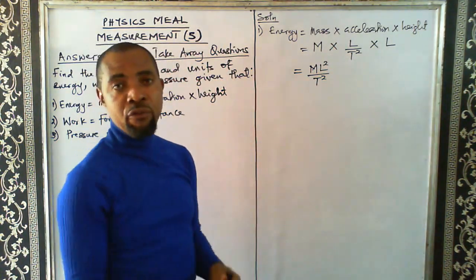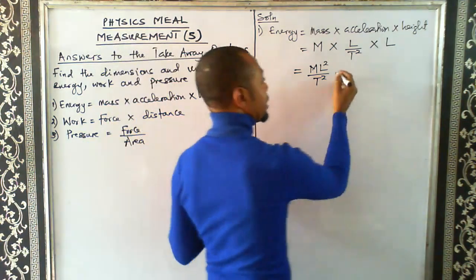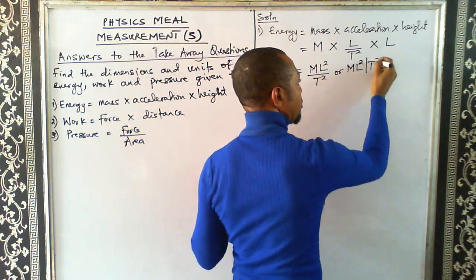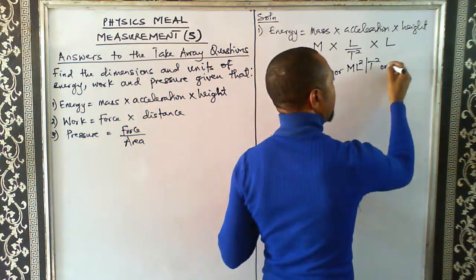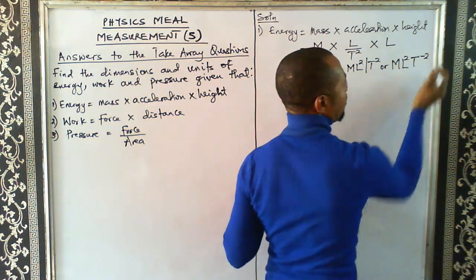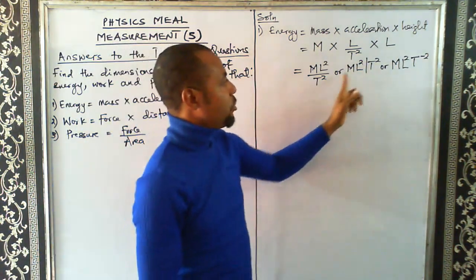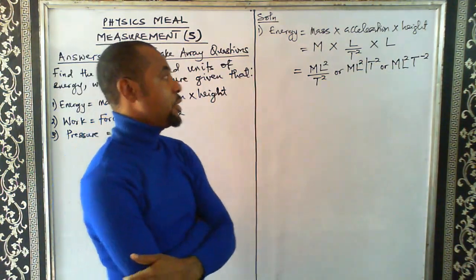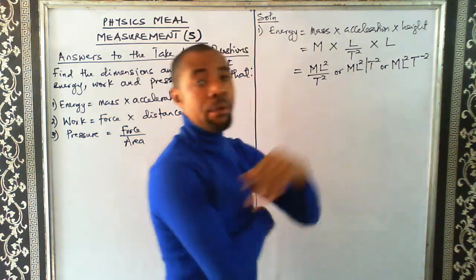Now we have other ways of writing this. I can still write this as mass length squared per time squared. Or if I apply the law of indices, this becomes M L squared T raised to power minus 2. So the dimension of energy can be in this form, or in this form, or in that form. That's the dimension in simplest form.